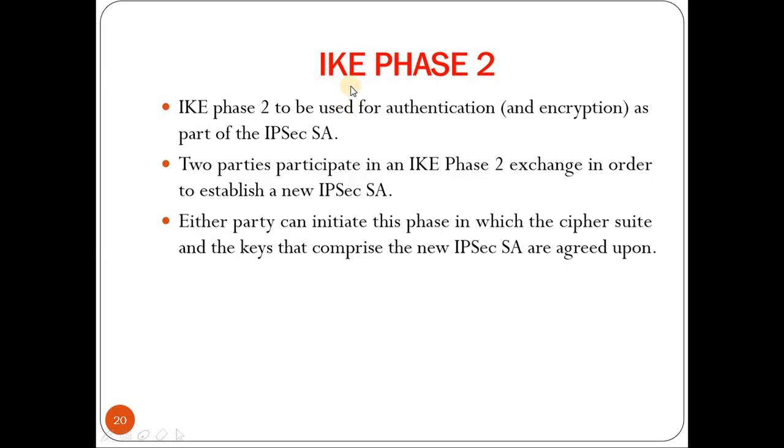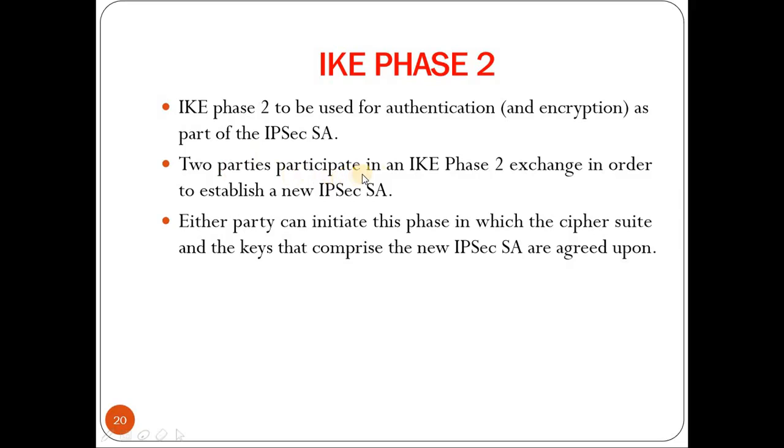So we are done with IKE phase 1. Next we will go through IKE phase 2. Once IKE phase 1, that is IKE SA, is established, next we need to go for IPsec SA. That is, once a session is established, in order to establish a connection between two parties to communicate, we need to go through phase 2, that is we need to establish IPsec SA.